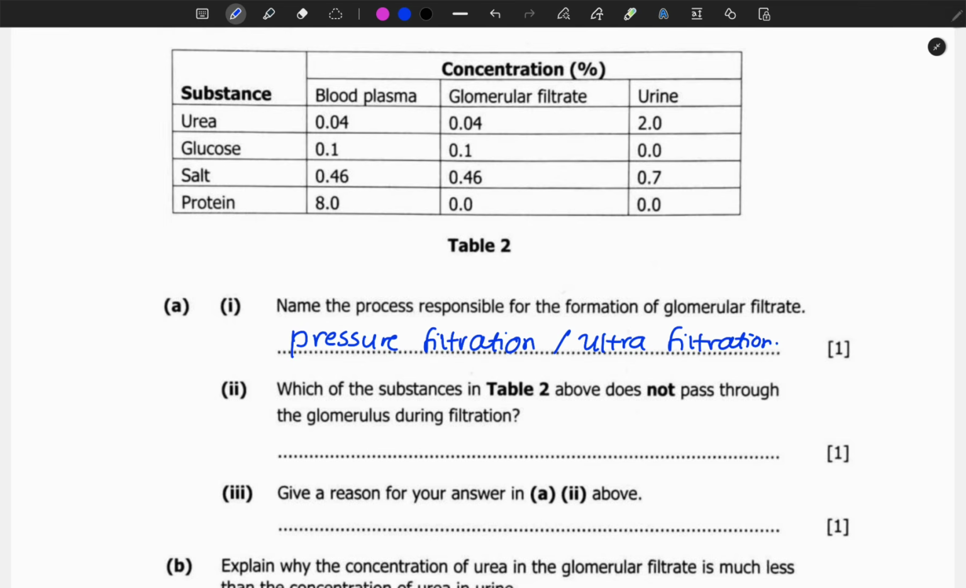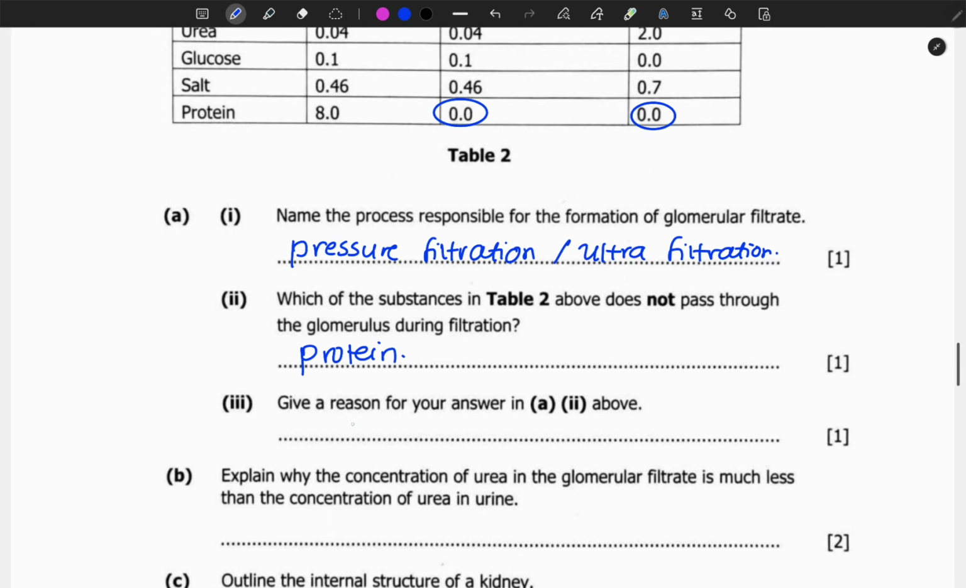Which of the substances in table 2 above does not pass through the glomerulus during filtration? To identify this, we check what is in plasma but absent in glomerular filtrate and urine. We can see that protein is the answer. Why have we gone for protein? Because there is nothing in the glomerular filtrate, and in urine it's also not there. Give a reason for your answer.